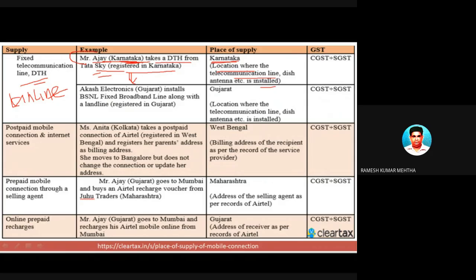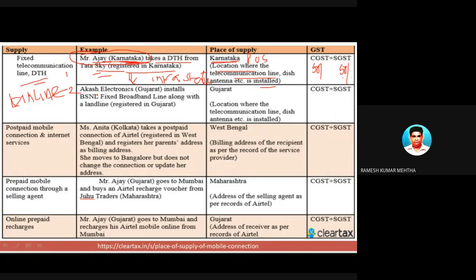The telecommunication line is installed at Mr. Ajay's house in Karnataka, so Karnataka is the place of supply. The person who is supplying is also from Karnataka. So both the service provider and the service receiver are in the same state. It is a case of intra-state supply of services, and for intra-state supply, 50% goes to CGST and 50% goes to SGST, which is the State Goods and Services Tax. So this is over.